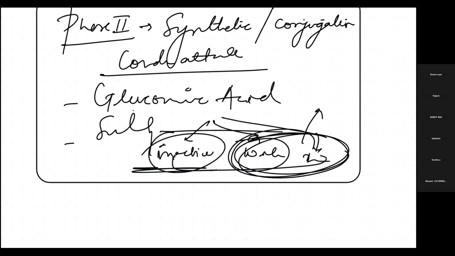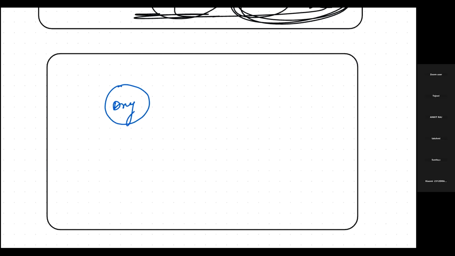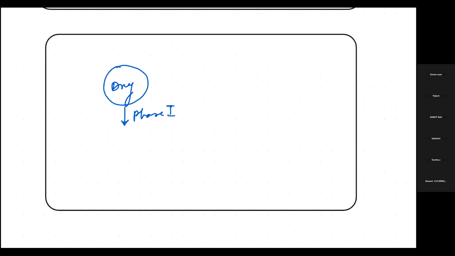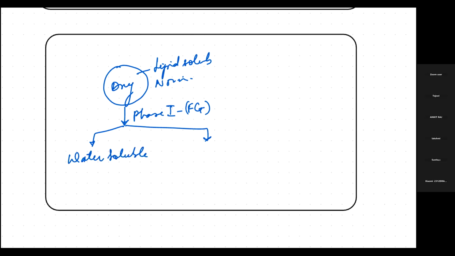Okay, so I'll just repeat what I said about the pathways of metabolism. Let's suppose a drug came. This drug has to go through phase 1. In phase 1, we will be adding functional groups, and let's suppose this drug is lipid soluble and non ionized. After phase 1, what if this drug gets converted into water soluble?